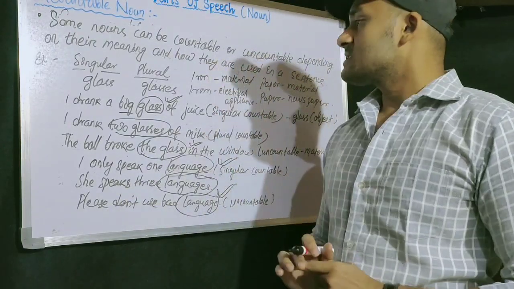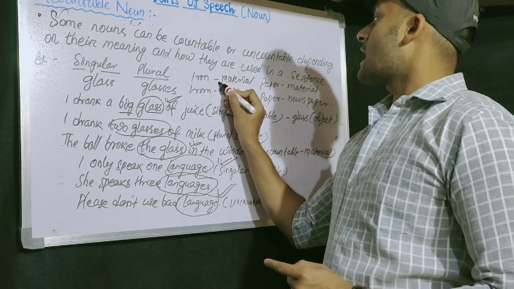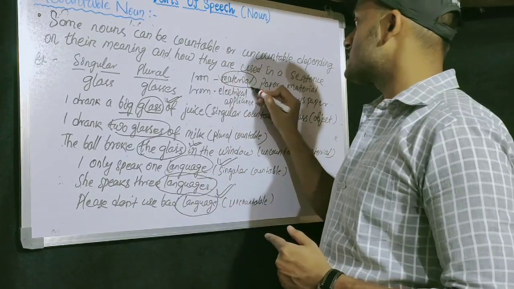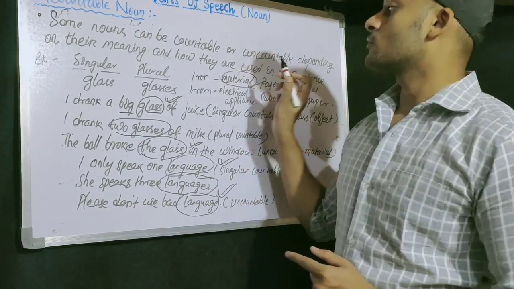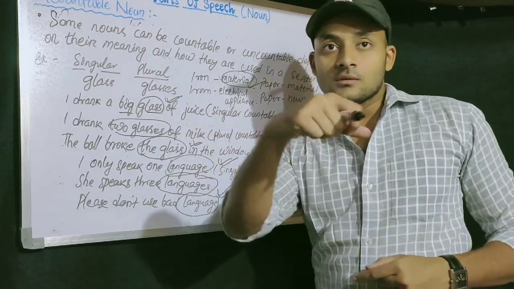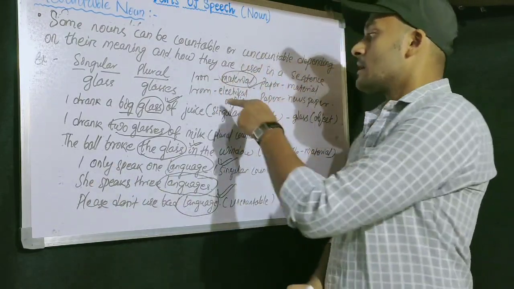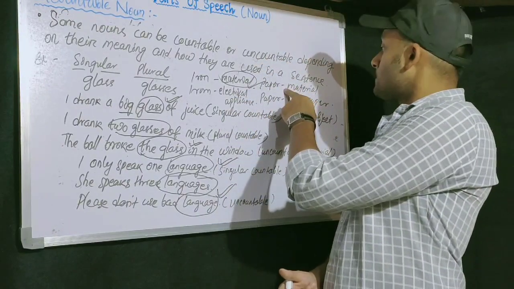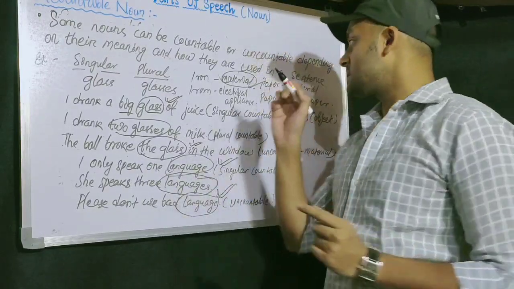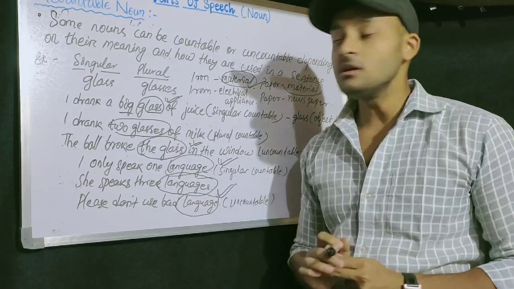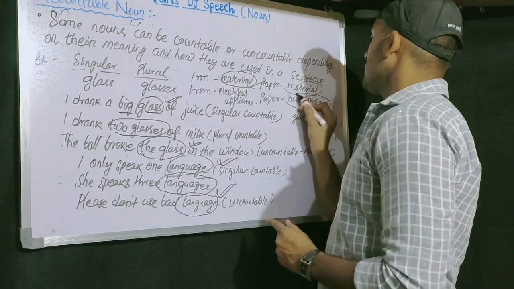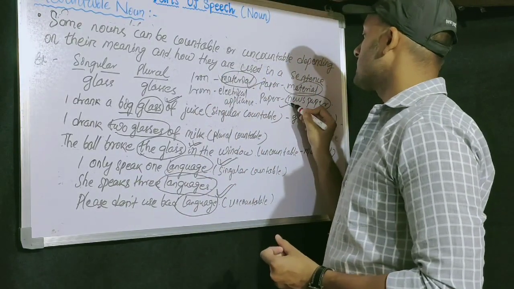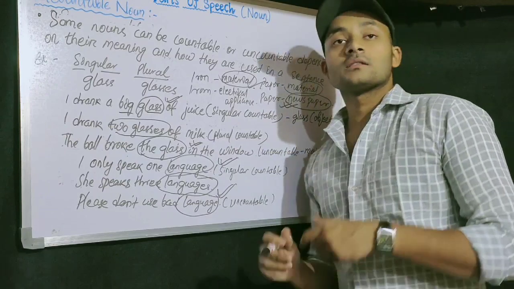Some other examples also there. Iron. Okay, sometimes iron is used as a material. When it is used as a material, it is uncountable. But when you say iron, which we use for pressing clothes, it is an electrical appliance. Similarly, paper, when it is used as a material, it is uncountable. But newspaper, a piece of newspaper, at that time it will be used as countable.